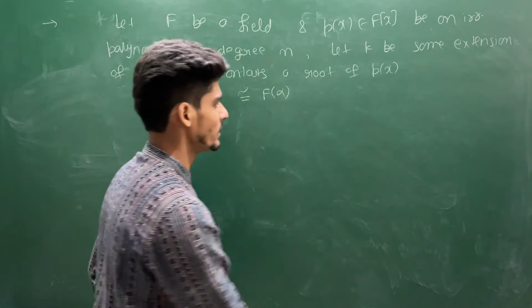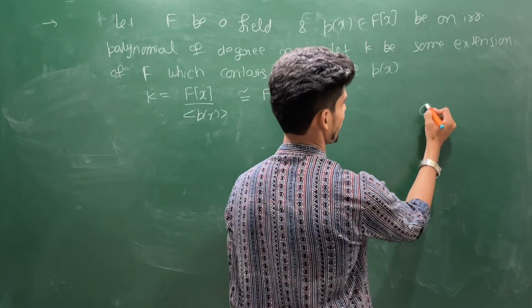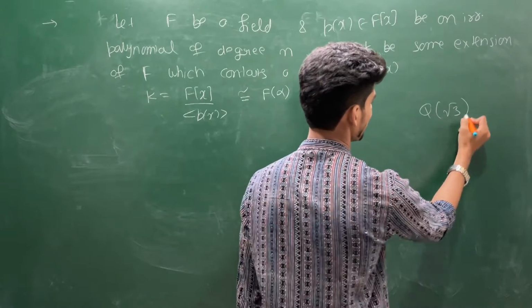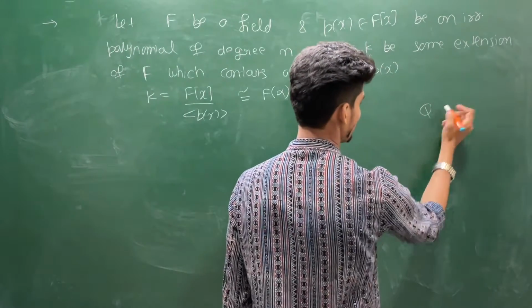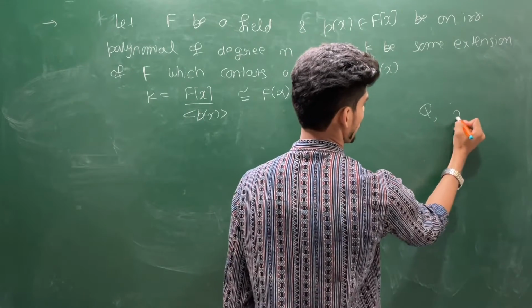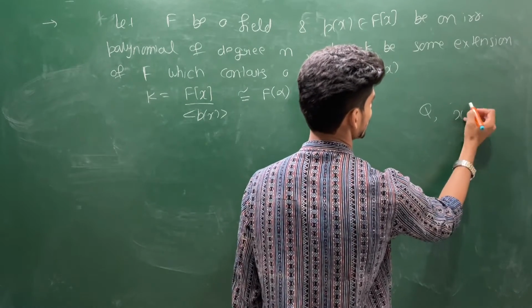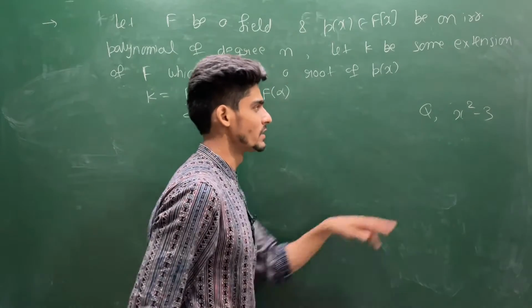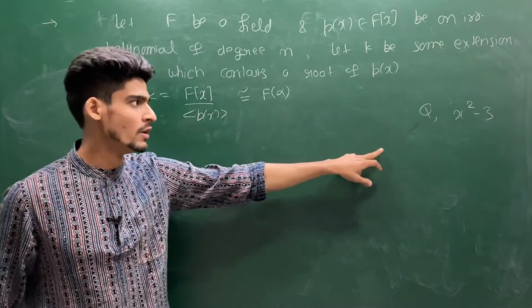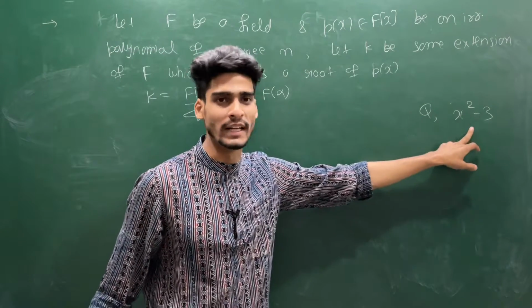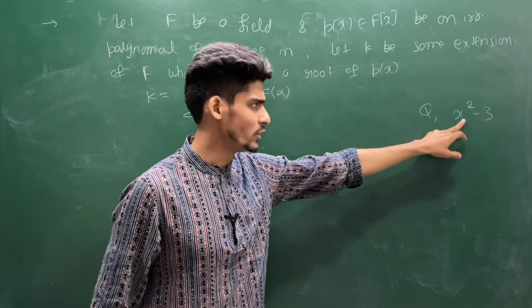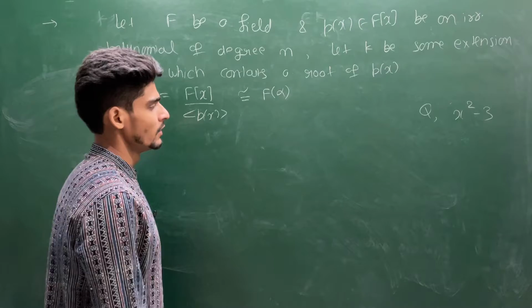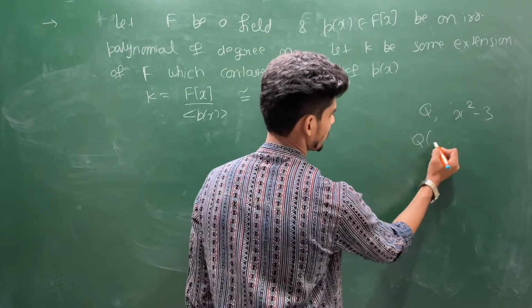For example, you have this structure, say Q(√3). Suppose you have a base field Q and a polynomial, say x² − 3. This is clearly an irreducible polynomial over Q because it does not have any root, and it is a 2-degree polynomial over a field. So this is irreducible over Q. You take the root of this polynomial and you create this structure.